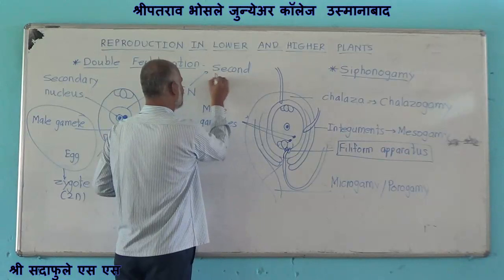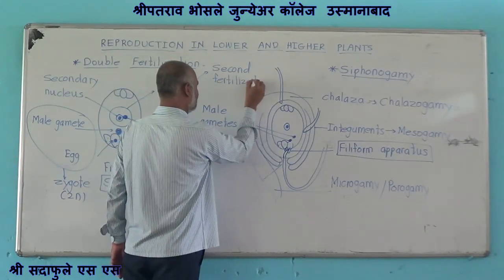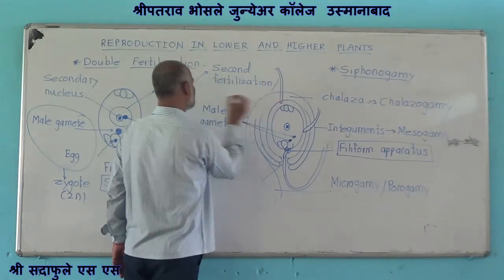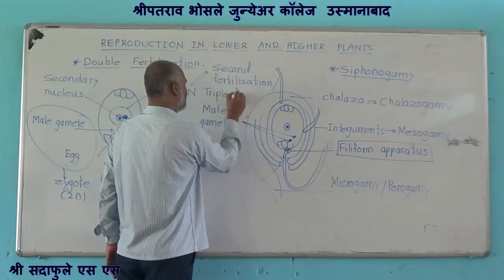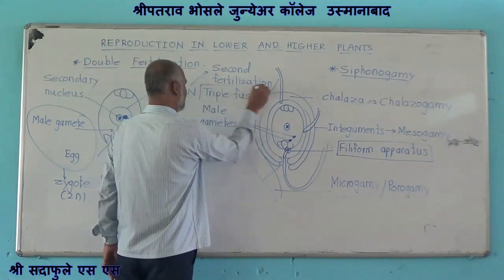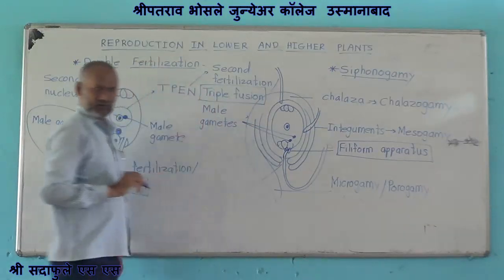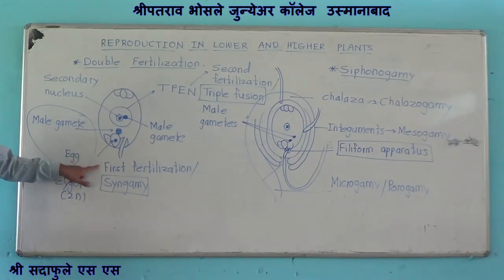second fertilization, or it is also termed as triple fusion. One male gamete fuses with the egg to form a diploid zygote, which is termed as first fertilization or syngamy.